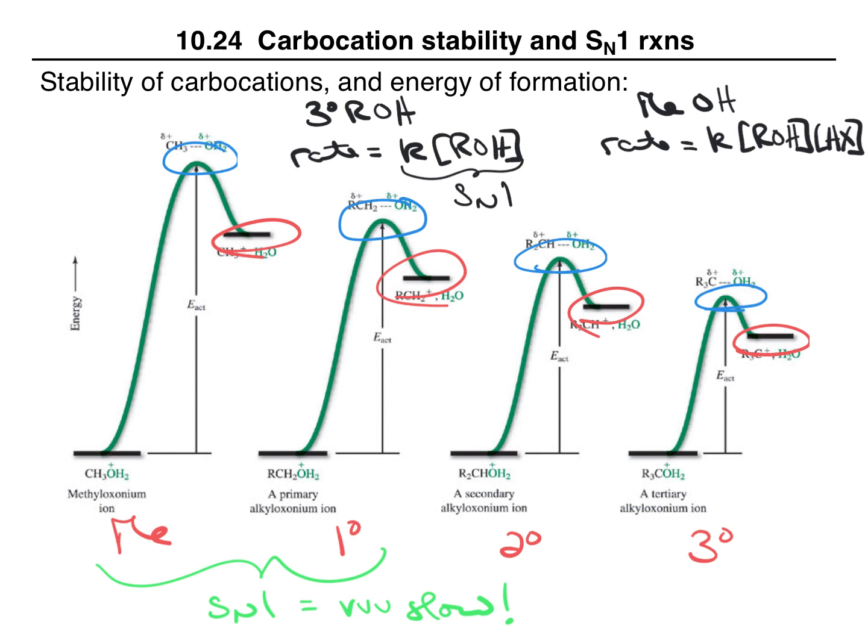So this is evidence then that the reaction of methanol proceeds through a different mechanism. So not SN1, it must be something else. We can see why it doesn't go through SN1, because this is going to be way too slow. So there's another pathway that is more reachable for methyl and primary alcohols.